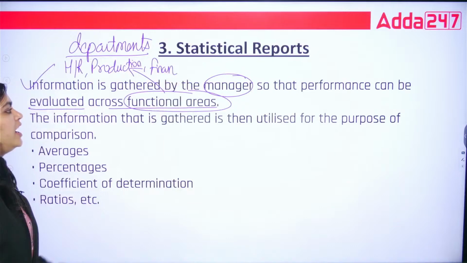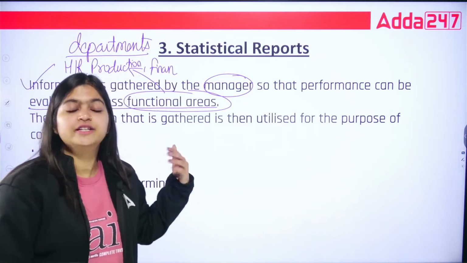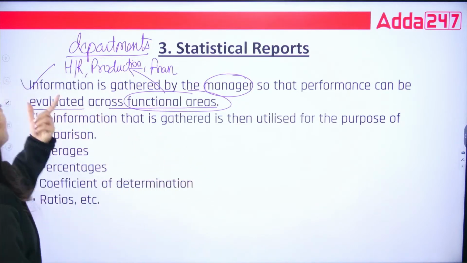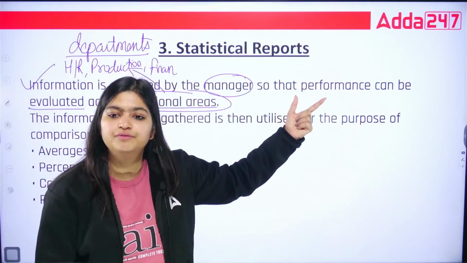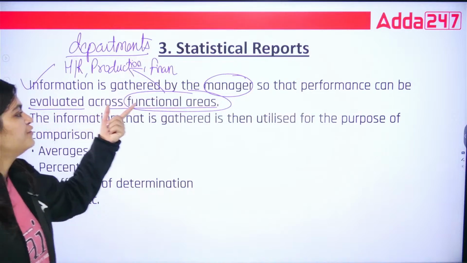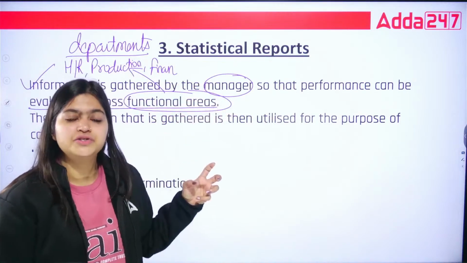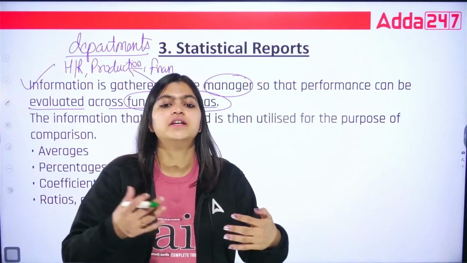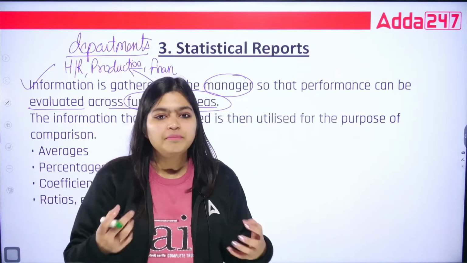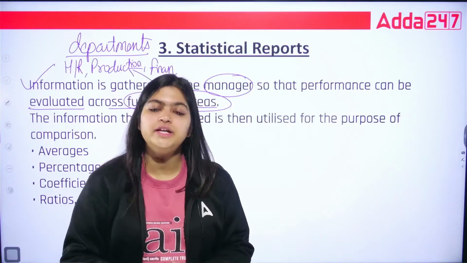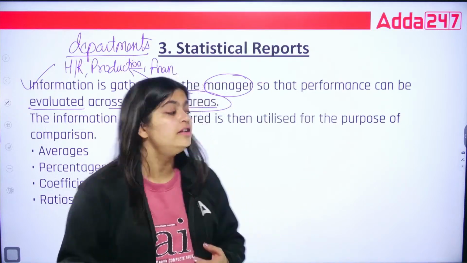So these are your functional areas. When information is gathered by the manager from different departments, based on that they evaluate your performance. That is your statistical reports.